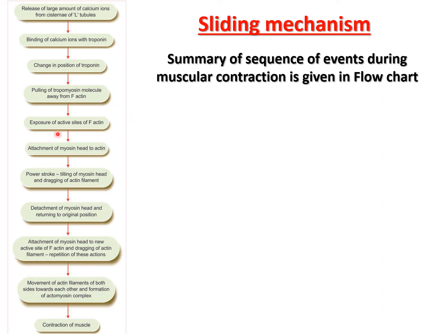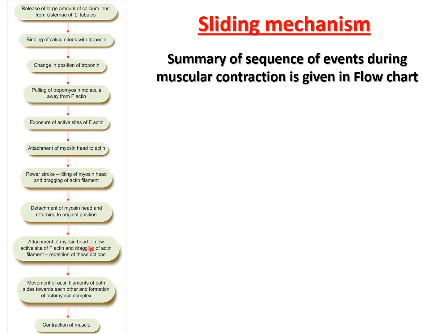Then there is an exposure of the active site of the F actin, then attachment of the myosin head to the actin, and then there is a formation of the power stroke, meaning there is a tilting of the myosin head and dragging of the actin filament. Then there is a detachment of the myosin head and returning to its original position.